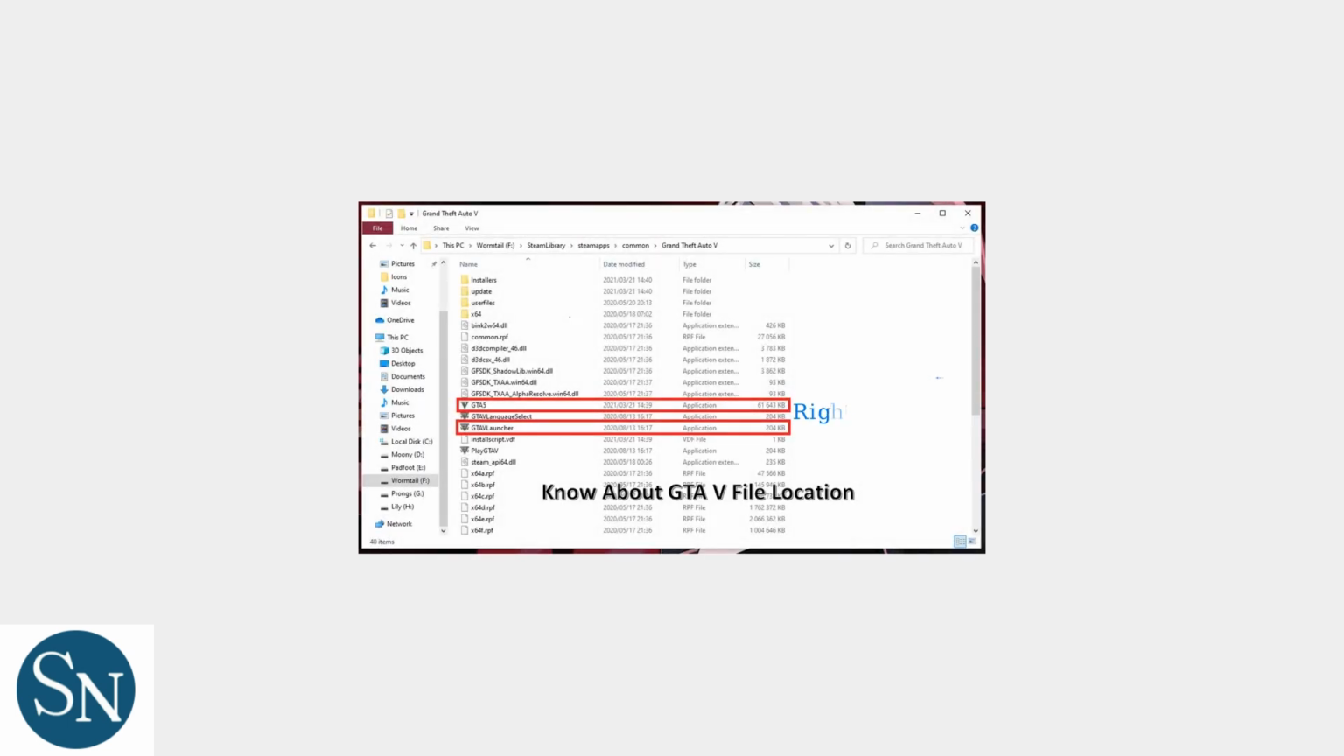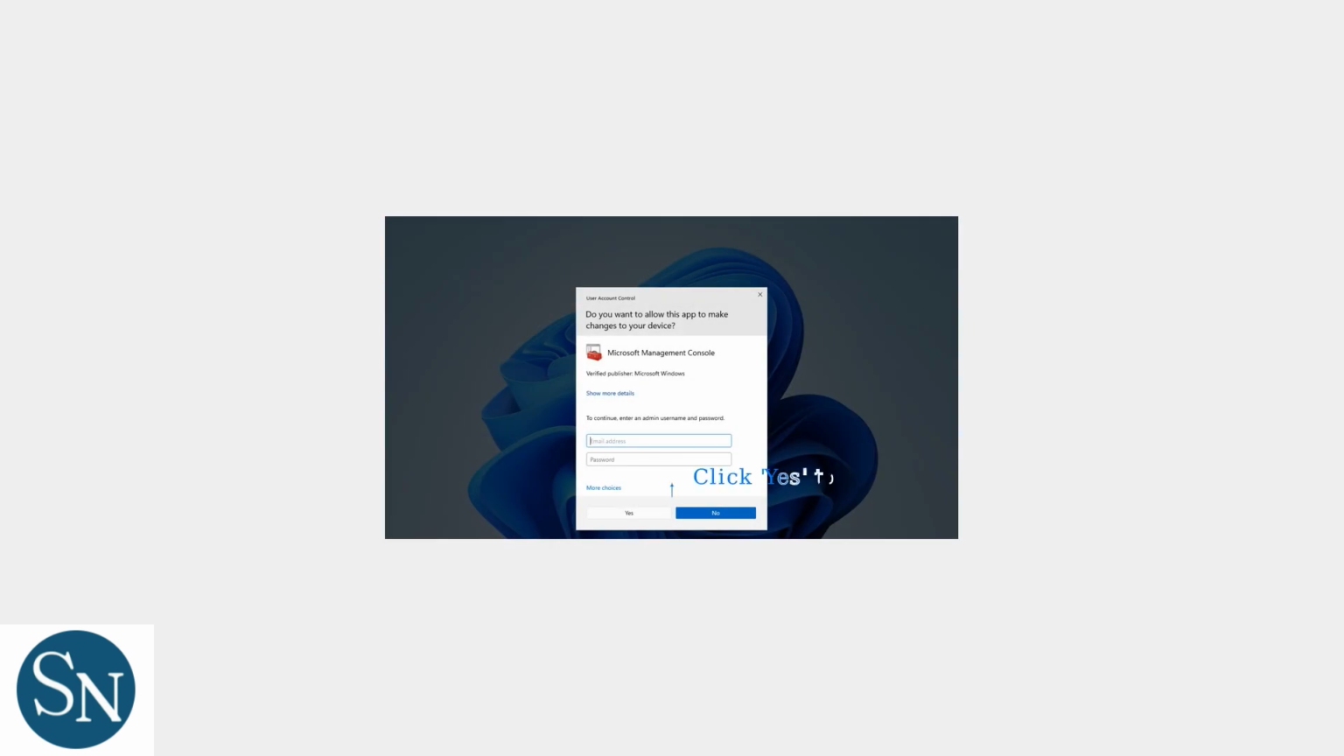In the game folder, find the GTA5.exe file. Right-click on it to bring up the context menu. Select Run as Administrator from the menu. A User Account Control prompt will appear. Click Yes to grant permissions. Running the game as administrator is a quick way to avoid permission issues that might trigger the ERR-gen-zlib2 error.